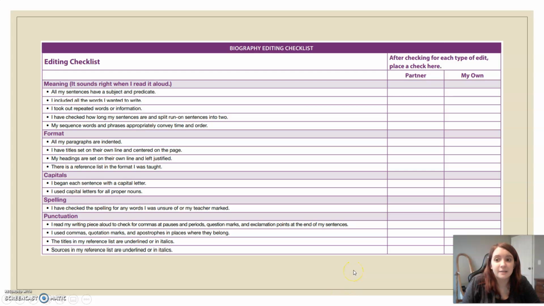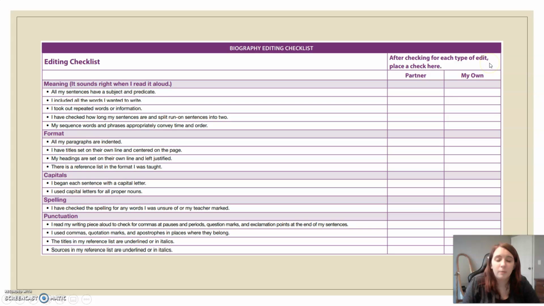This is your checklist. This is going to be super helpful so you make sure you have everything you need to include. Now, if there is a partner column, I would recommend that if you would like to share your piece with someone else before you do a final copy of it, that would be very, very powerful. And your partner can then look for things that you might have missed and give you check marks to let you know that you've completed it.